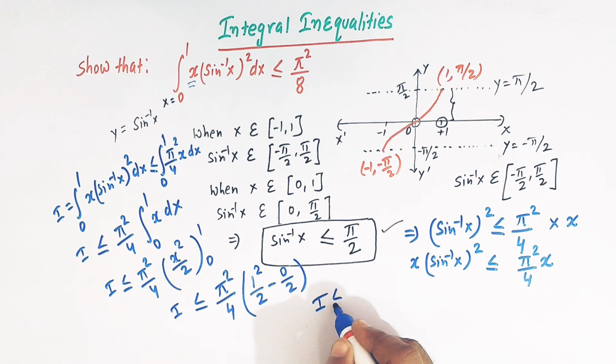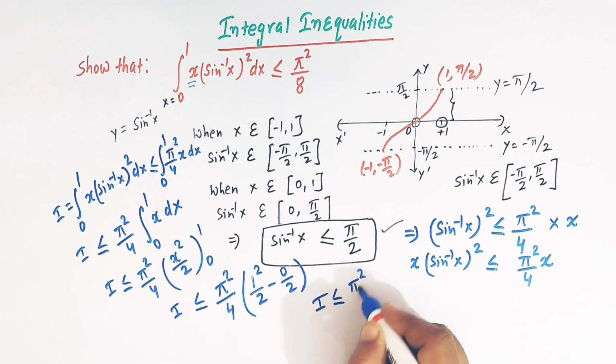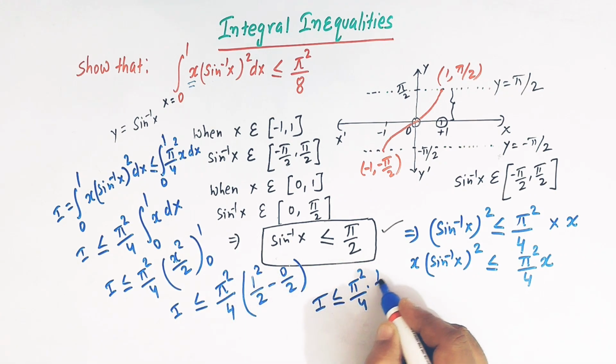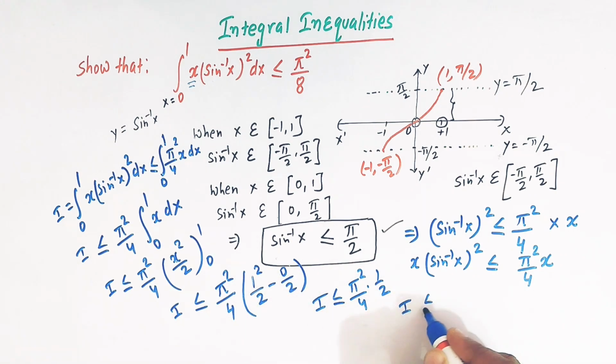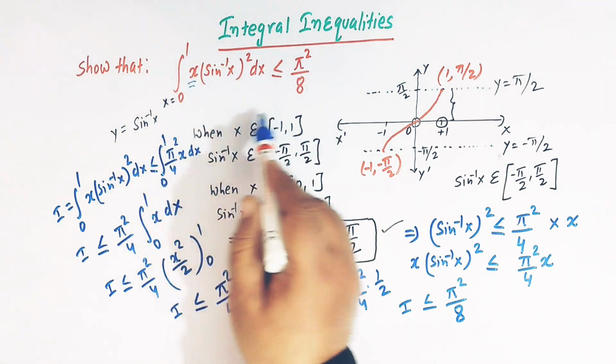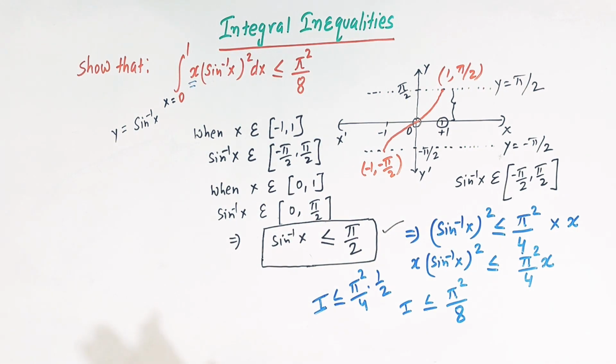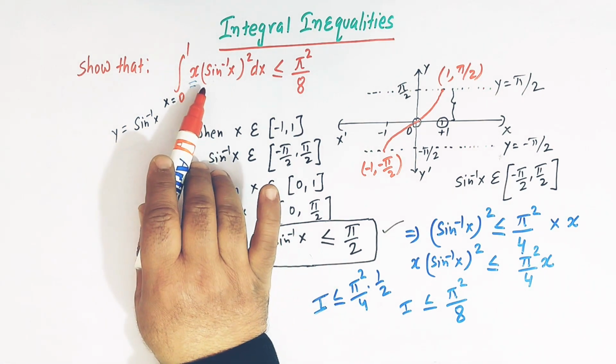So this is I less than or equal to pi square over 4 times half. This term is 0, so we have half. So this is I less than or equal to pi square over 8, right? So this is our desired inequality. So viewers, this is how we can obtain this inequality.